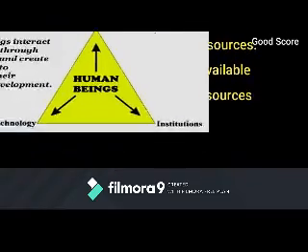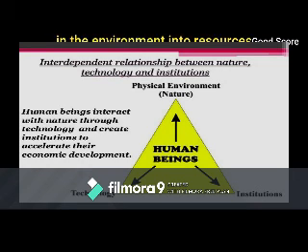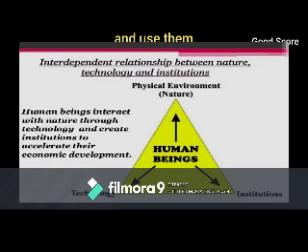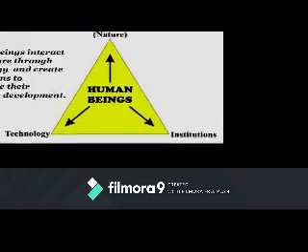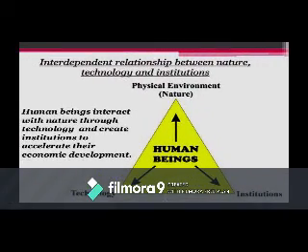To understand it more, we can see a triangular process. That is the relationship between environment, meaning nature, technology and institutions. And in between these three, the triangular process means the major role is played by human beings. How? Something in nature cannot directly satisfy our needs. Sometimes some things directly satisfy, but the majority of things found in nature cannot directly satisfy our needs. We have to convert, we have to transform it into a finished product.